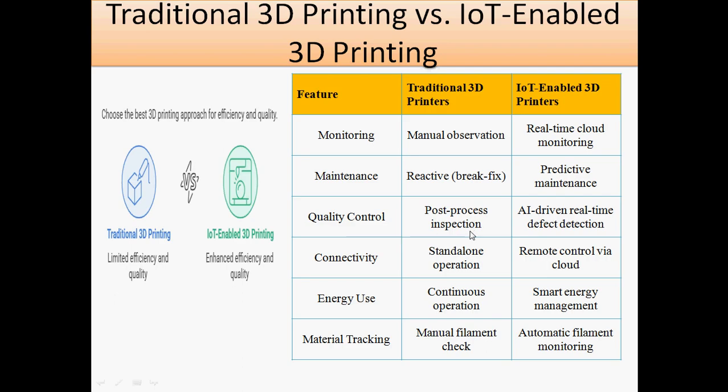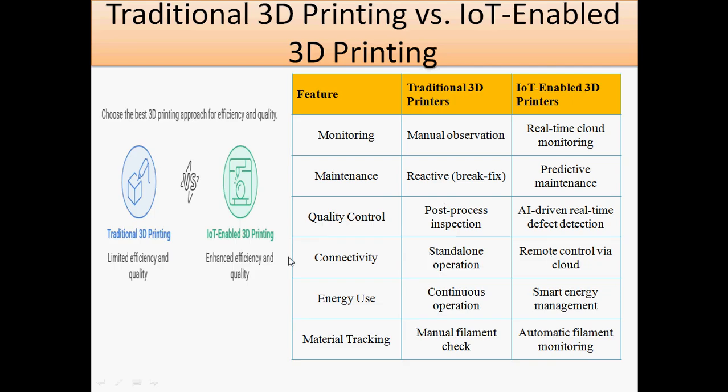Quality control: traditional requires post-processing inspection. Here AI driven real-time defect detection is there, so post-process inspection is not required. Then connectivity: traditional is standalone operation, while it is remotely operated through the IoT system. Energy use: continuous operation in traditional, and smart energy management in IoT enabled 3D printers. Then material tracking: manual filament checking, but here automatic filament monitoring and feeding. So that is about IoT enabled 3D printers.